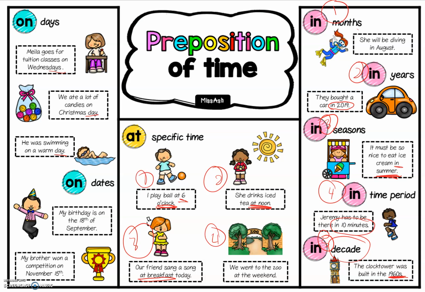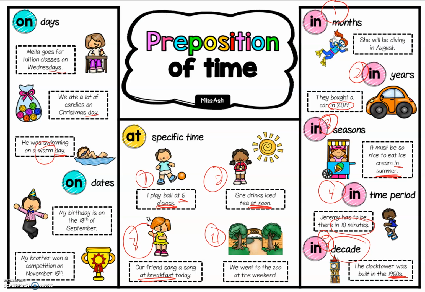All right. Now, number two, we ate a lot of candies on Christmas Day. All right, Christmas Day, which means it's a very specific time. It's on that particular Christmas day. So that's why we use on. And the last one over here is he was swimming on a warm day, on a sunny day, on a rainy day. So it shows weather. So we can use day with weather as well, and we still use on.